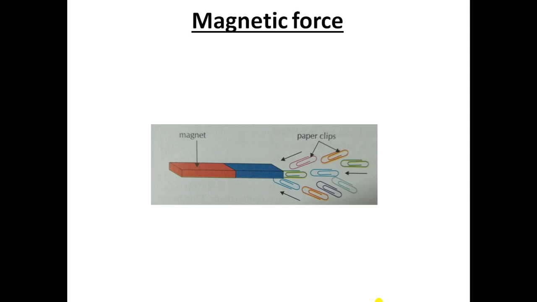So it is seen that magnetic force comes into action even though the two objects, the magnet and the paper clips, are not in contact with each other. So the magnetic force is an example of which type of force? Yes, it is a non-contact force.